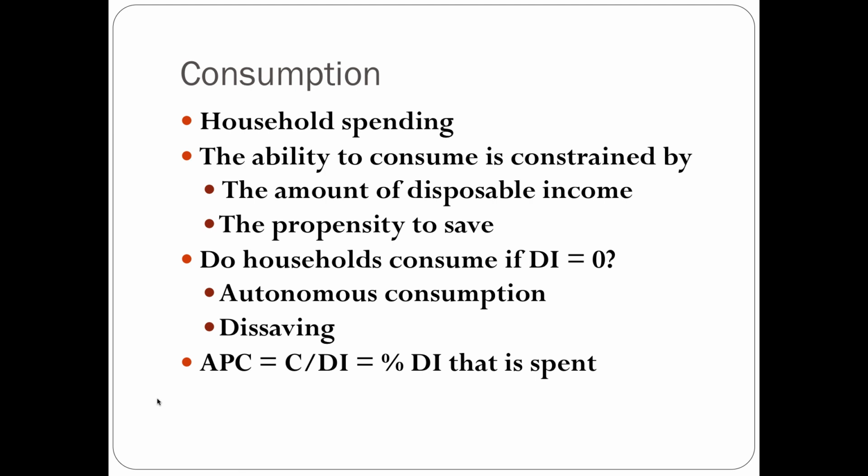So you would have 70 over 100. So you would have 70% or 0.7. Usually these average propensity to consumes are expressed as a decimal. So in that case where you have $70 worth of consumption over $100 worth of disposable income, your APC, your average propensity to consume, is going to be 0.7.